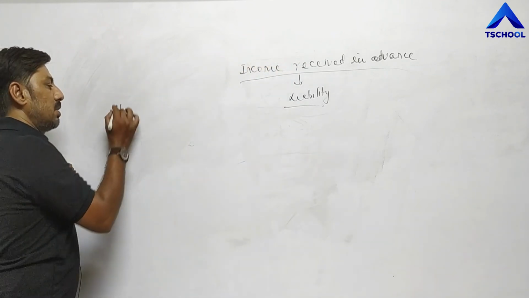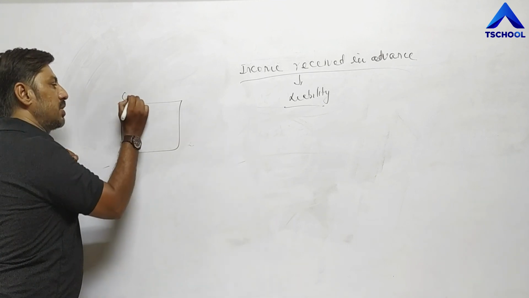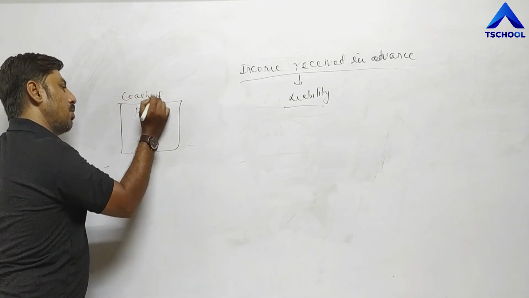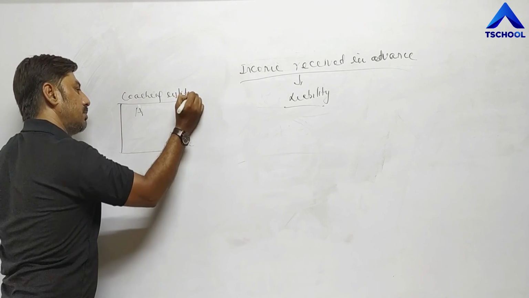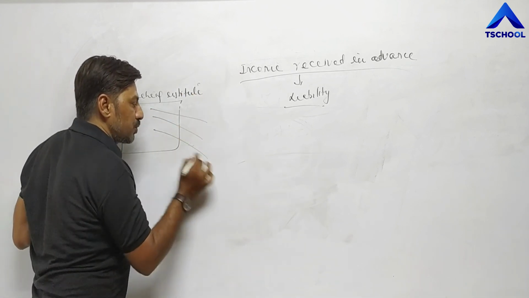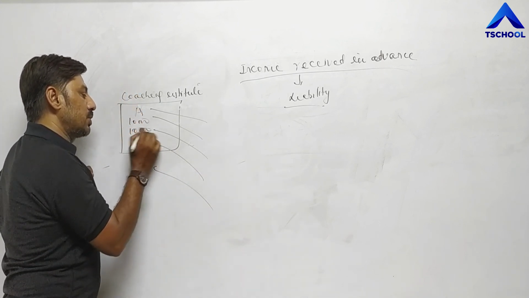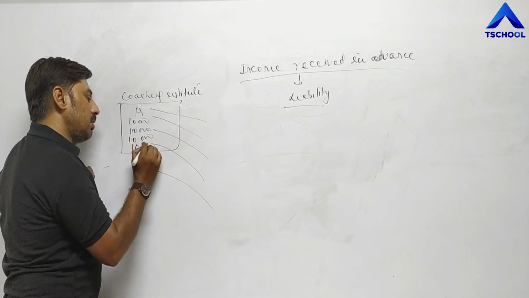Again, from an example. Suppose A is the owner of a coaching institute, and he has taken fees from 5 students. Suppose 10,000 from each student: 10,000, 10,000, 10,000, 10,000 and 10,000.